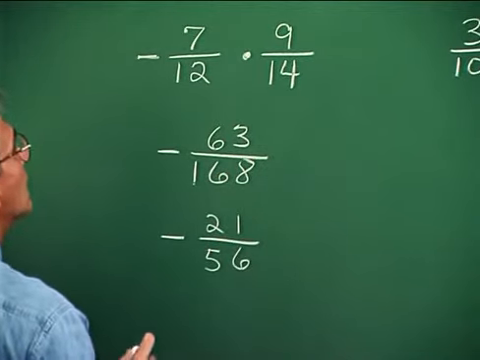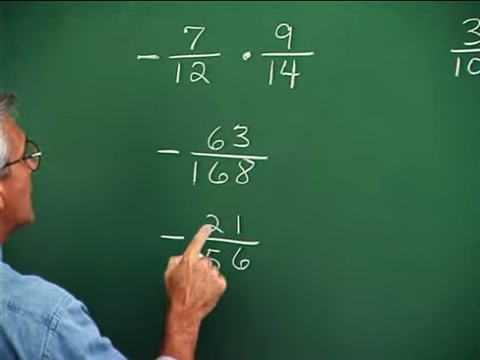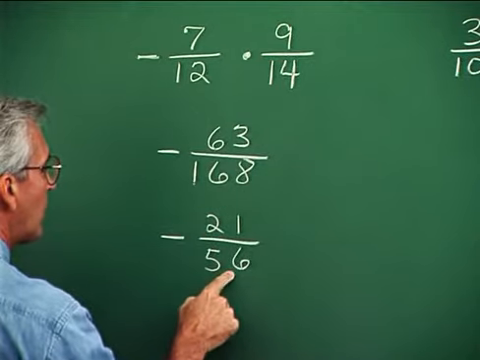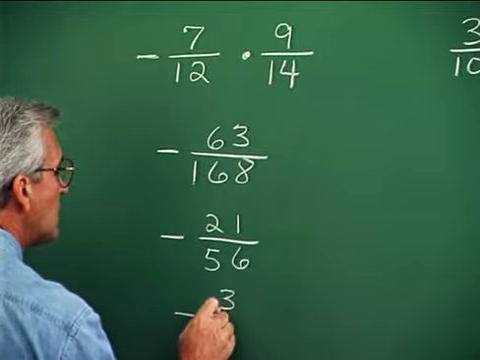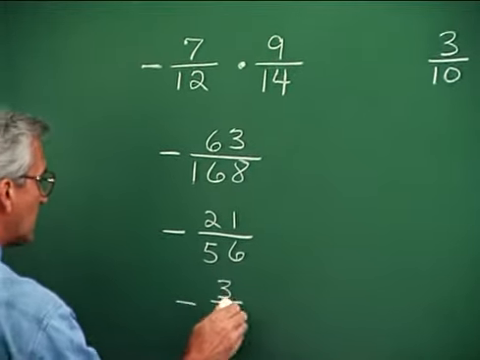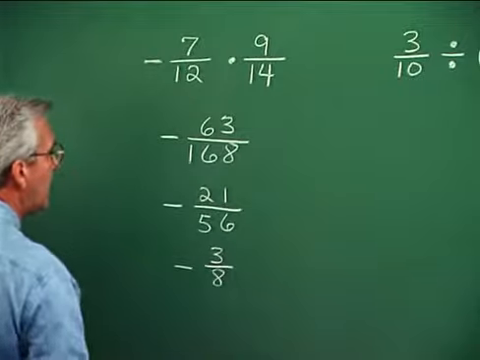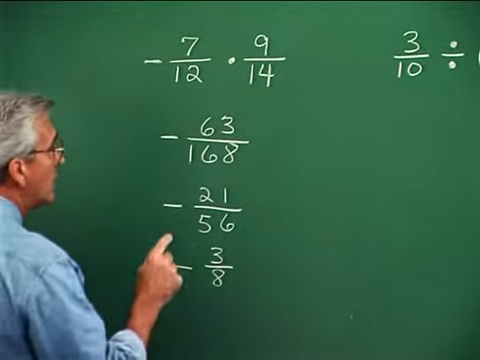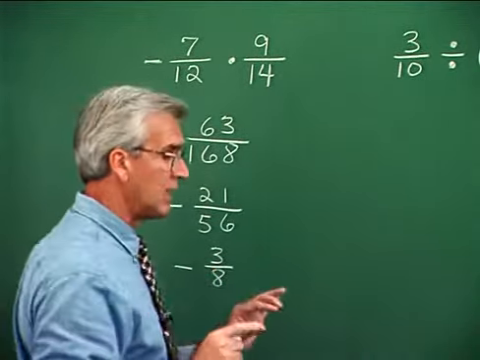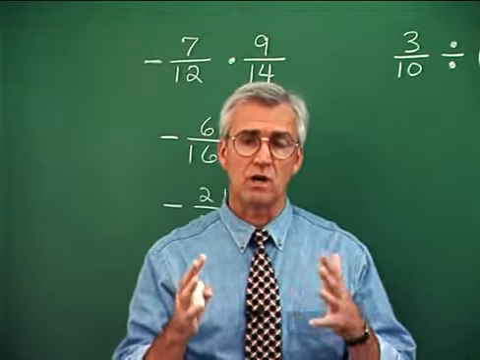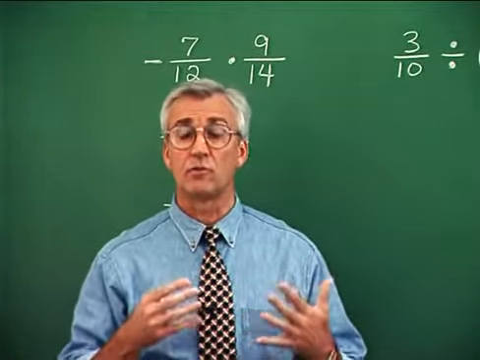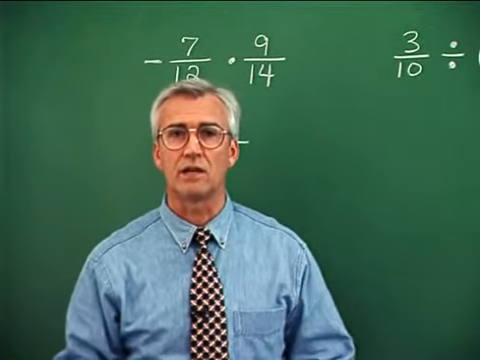And let's see, I think maybe 7 goes into both numerator and denominator at this point. 7 into 21 goes 3. 7 into 56 goes 8. So we get negative 3/8. Now, this is what happens a lot of times when you don't take advantage of cancellation opportunities. You get into a mess where you've got to go through a lot of this reduction of the fraction at the end of the problem.